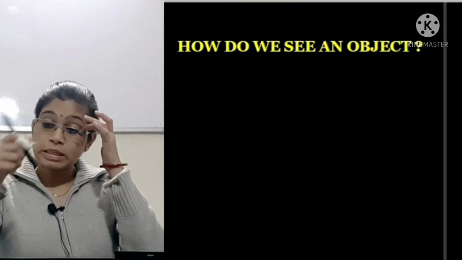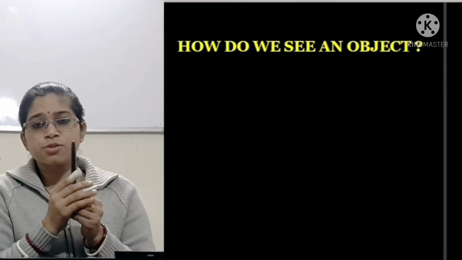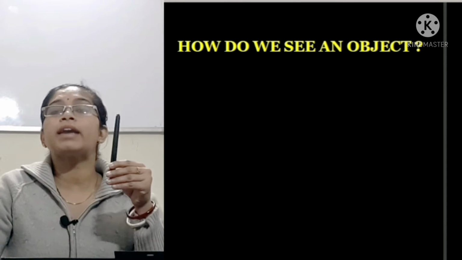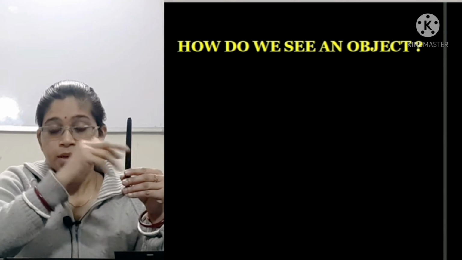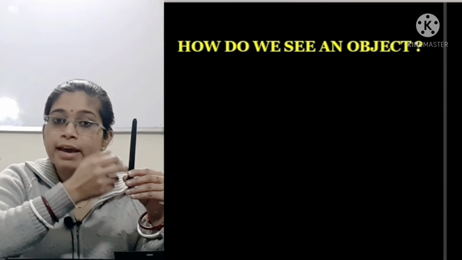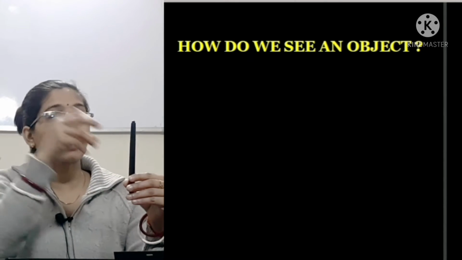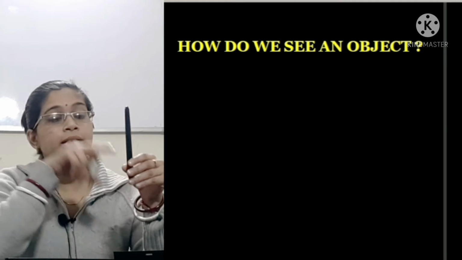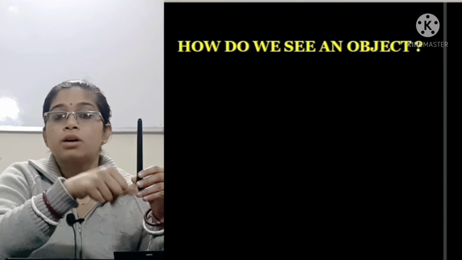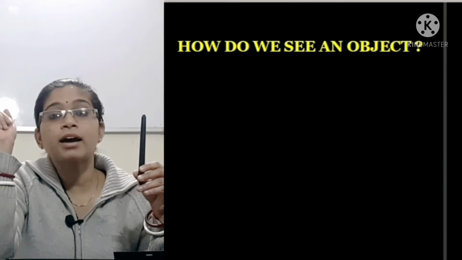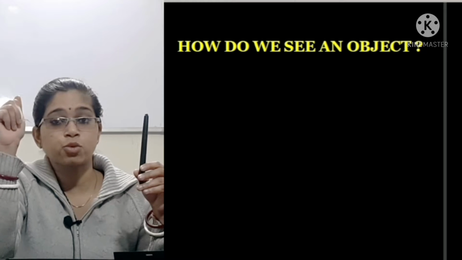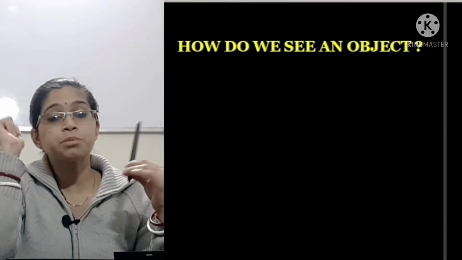For example, this pen is there, or stylus you can say. The natural light that is falling on it, the light gets reflected and reaches our eyes. If we are viewing this object, then the light ray will be reaching our eyes, and inside our eyes we have one aperture that is known as the retina, where an image is formed.